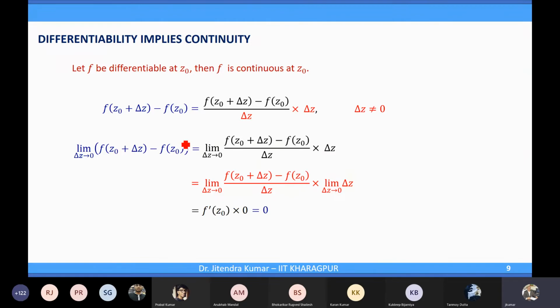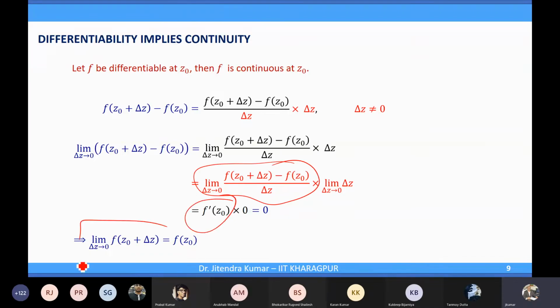So this limit is equal to 0, and that gives you that the limit of f(z naught plus delta z) is equal to f(z naught). So we have that continuity. So differentiability implies continuity. We assumed differentiability, and that implies now the continuity, that the limit of f(z naught plus delta z) when delta z approaches 0 is equal to f(z naught).